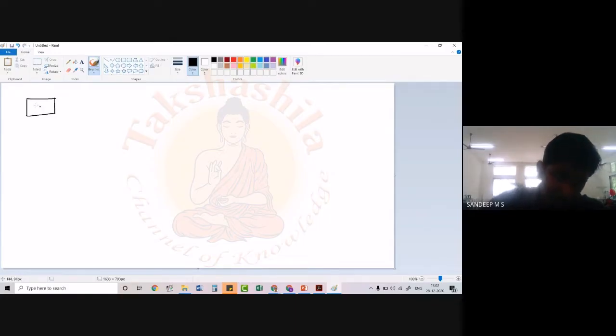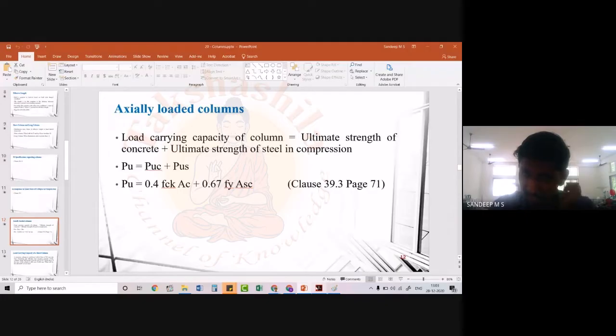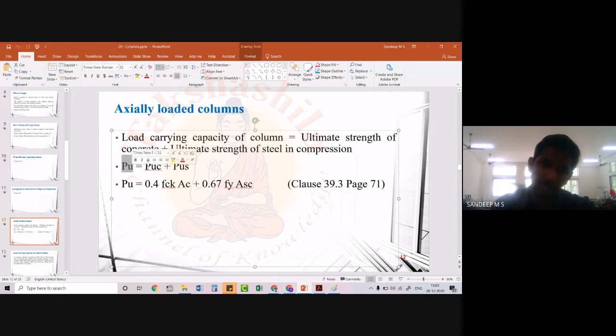So that, from a practical point of view, is not possible. So what the code suggests is that we can provide a 5% variation. So take the cross section, and if the load is acting within this 5% variation, it can be considered as an axially loaded column. So basically, the code allows a 5% variation in the position of the load, so that it can still be considered as an axially loaded column. In such a case, the code suggests that we can calculate the load carrying capacity of a column as the sum of the load carrying capacity of concrete and the load carrying capacity of steel.